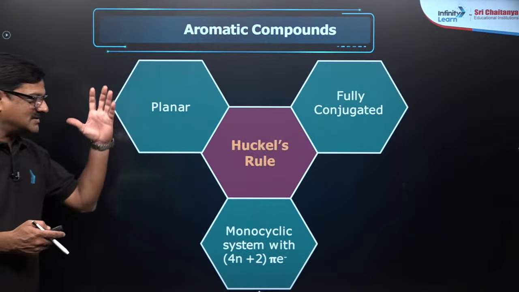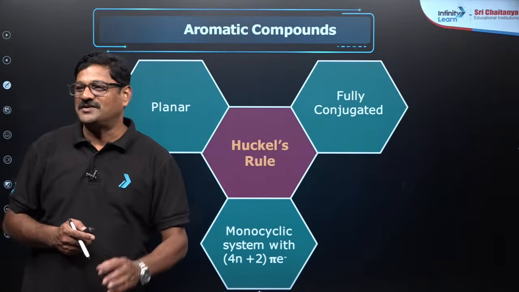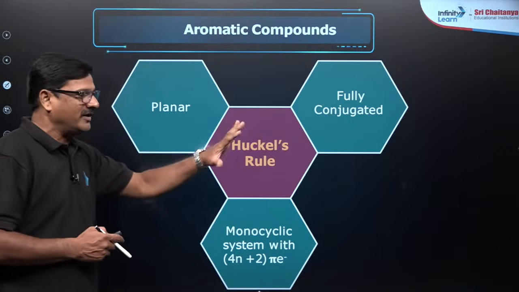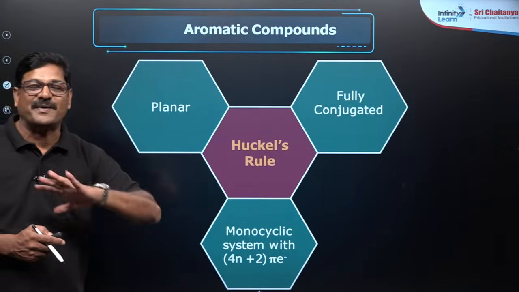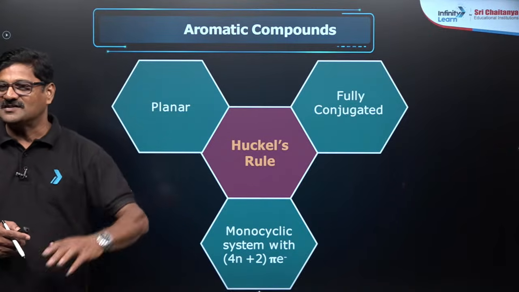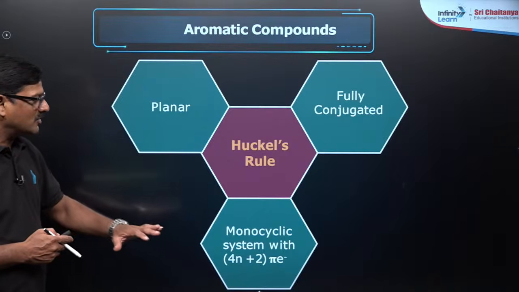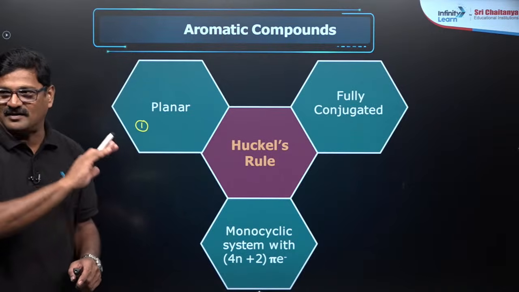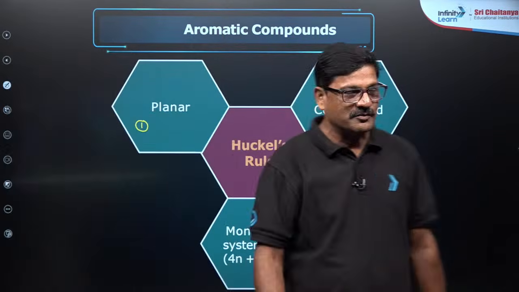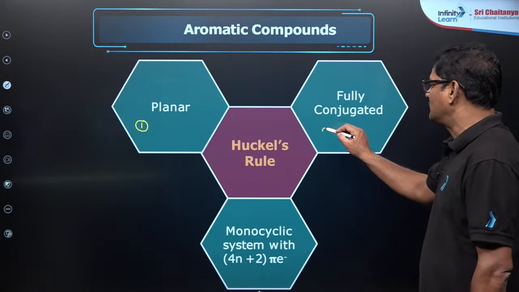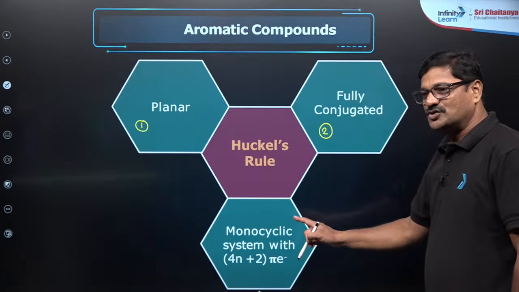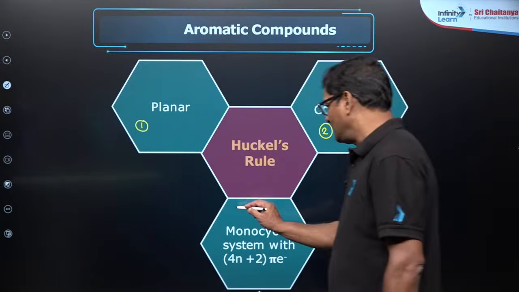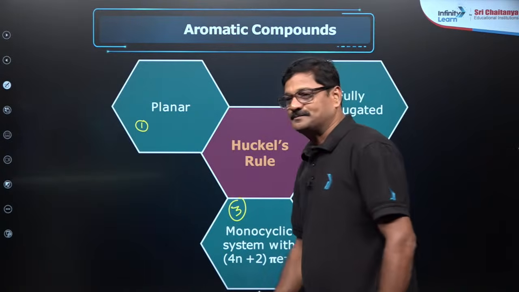You can see this particular image creates an impression in your mind about the aromatic compound. In order to say a compound is aromatic, smell is not the criterion. Rather, you are going to see these conditions. It should be cyclic, planar in structure, and also it should have a completely conjugated system. This is the second condition. And it should have a monocyclic system with 4n plus 2 number of pi electrons, and this is going to be the third one.